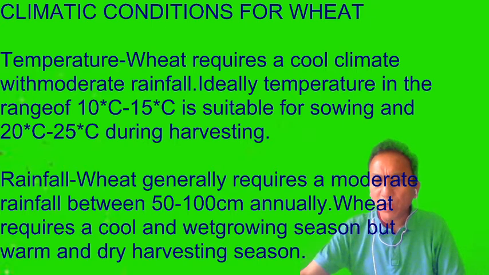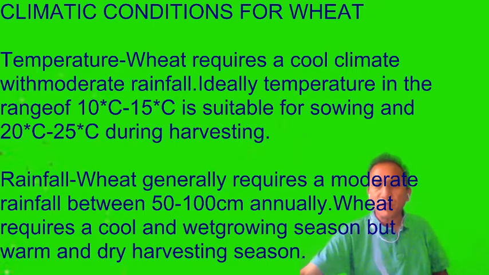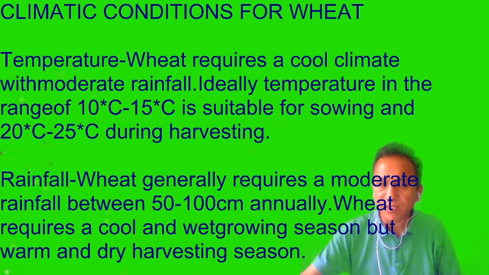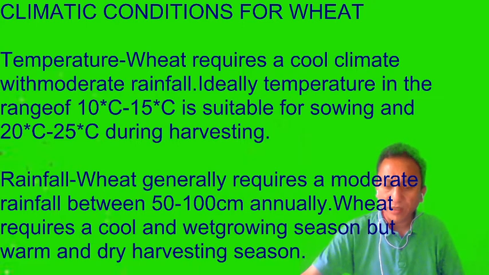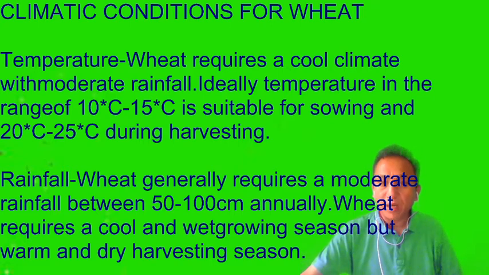Wheat requires a cool and wet growing season but a warm and dry harvesting season. That means during growing the temperature should be slightly less, but during harvesting it should be slightly warmer and drier as well. So that is the rainfall and temperature required for wheat cultivation.